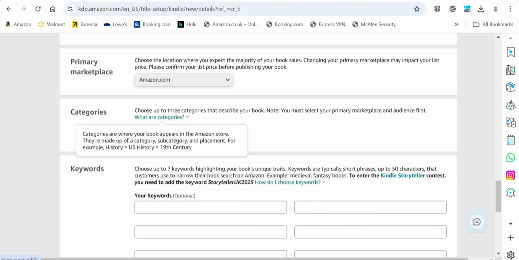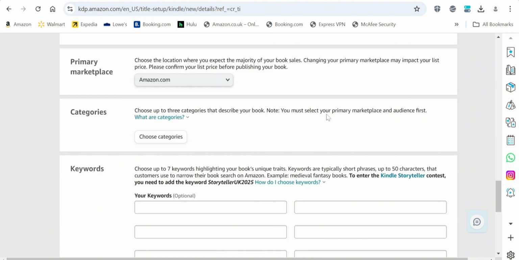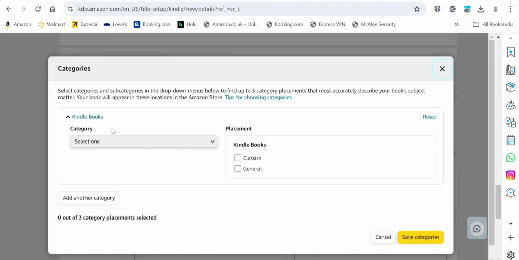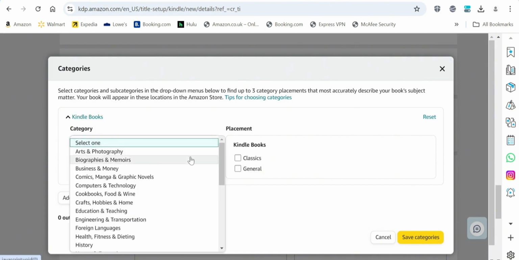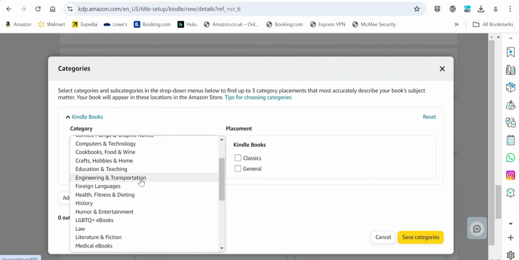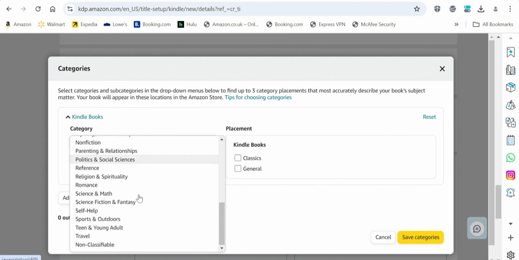Category of this book, choose up to 3 categories that describe your book. So you can come right into this place, and you can choose up to 3 categories. For this, it will be career or job hunting, something like that. I think there's a category for that.